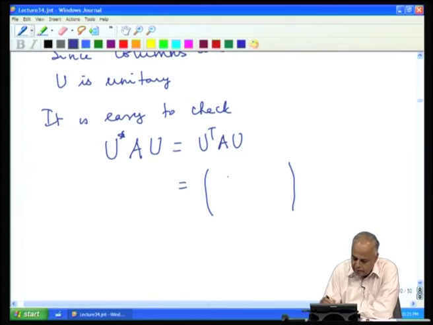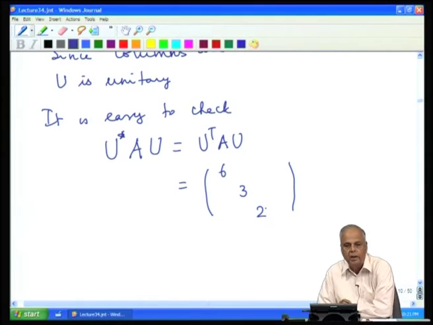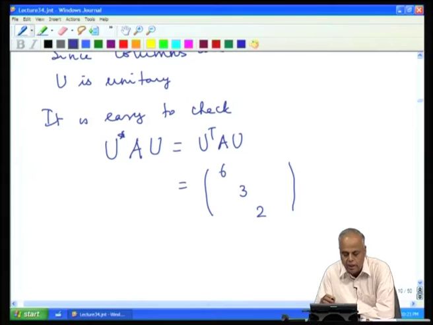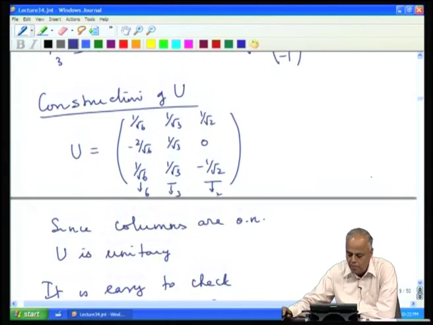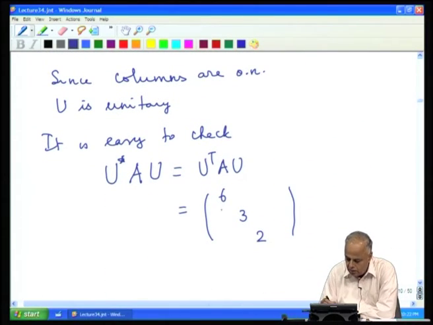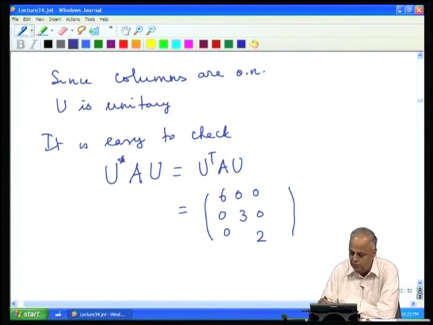And what will be the diagonal entries? The eigenvalues corresponding to the column eigenvectors. The first column corresponds to the eigenvalue 6, the second column corresponds to the eigenvalue 3, and the third column corresponds to the eigenvalue 2. So, these 3 eigenvalues will come along the diagonal. The rest of the entries will be 0, and we have this diagonalization process.